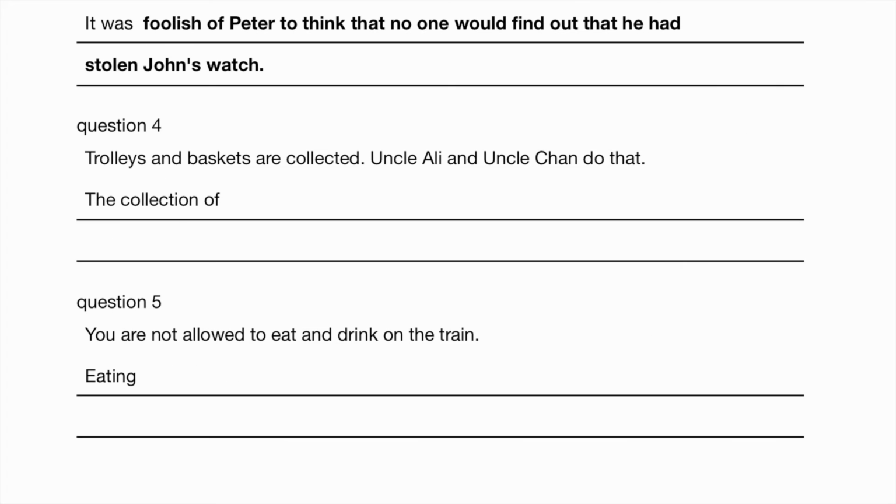Trolleys and baskets are collected. So the collection of trolleys and baskets is done by Uncle Ali and Uncle Chan. So the collection is basically singular, therefore we have "is", not "are" just because trolleys and baskets are plural. Okay, so the collection is singular.